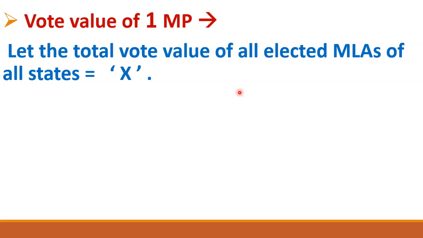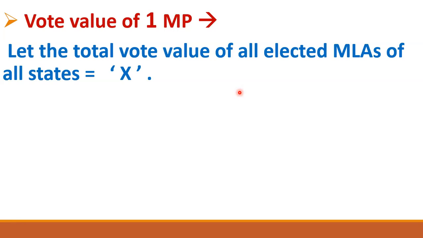For doing this, friends, I will give you one example so that you can understand it very easily. Now I have just taught you how to find out the vote value of one MLA. So let's suppose the vote value of one MLA from Madhya Pradesh is 300.